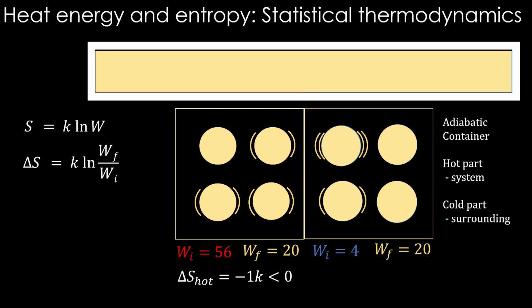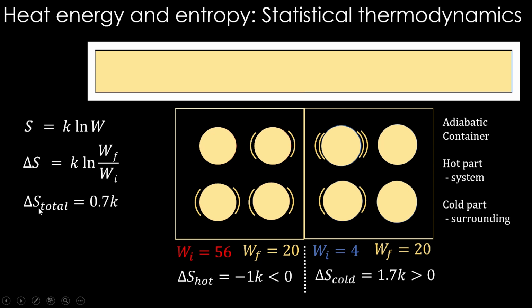For the cold side, we are going to get an entropy increment of 1.7 K, 1.7 Boltzmann constant, which is more than 0. Now, delta S total, system plus surrounding, is minus 1 plus 1.7, which is 0.7 K, a positive number. Okay, now the total delta S has become positive, right?